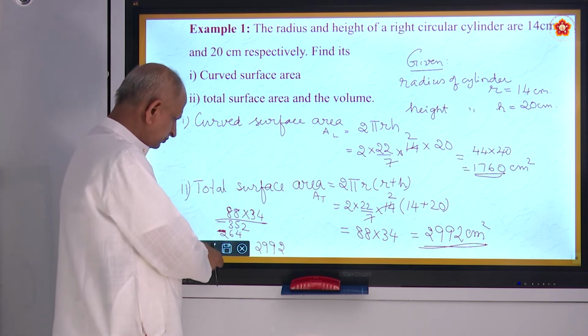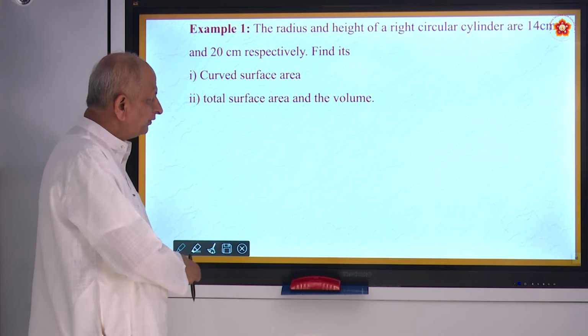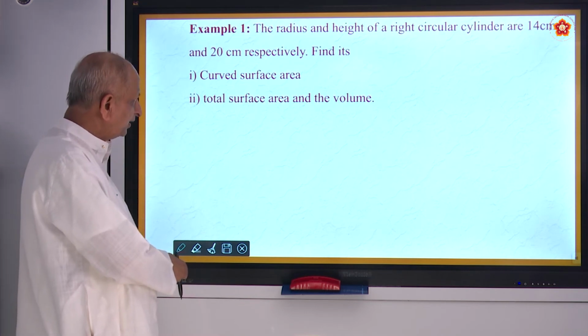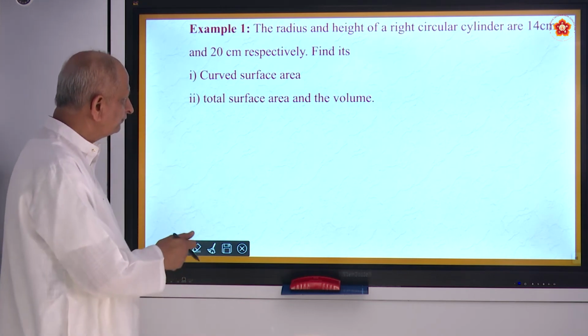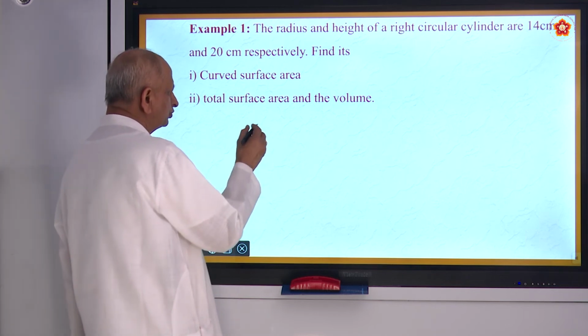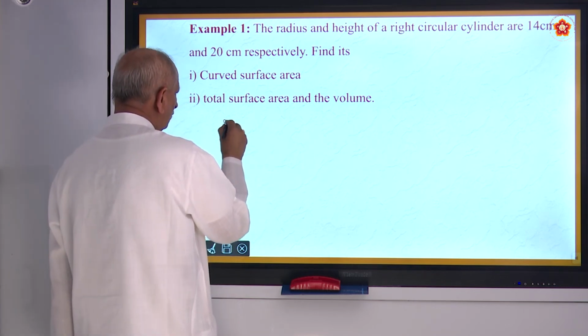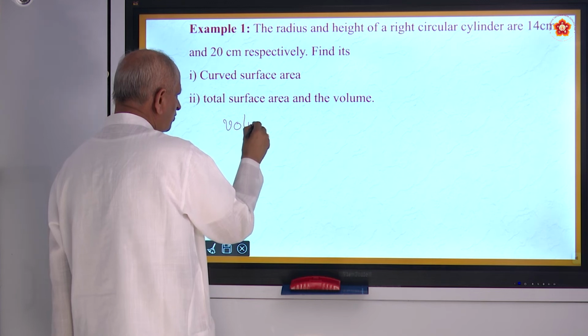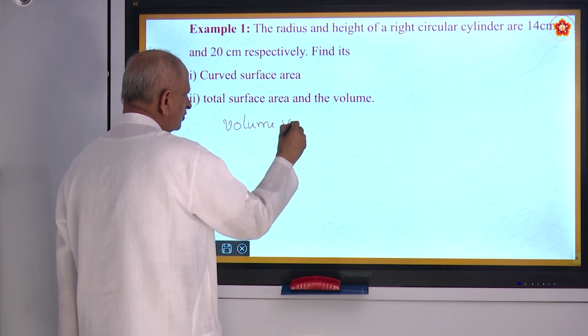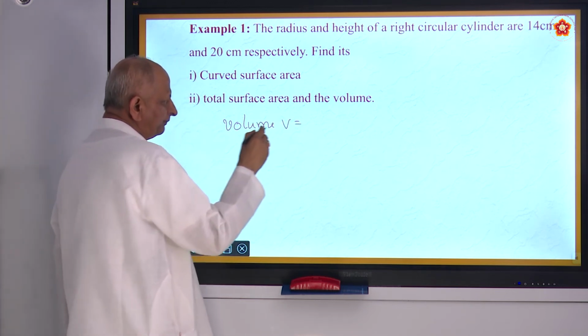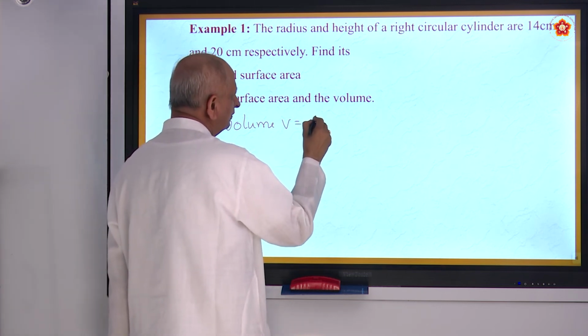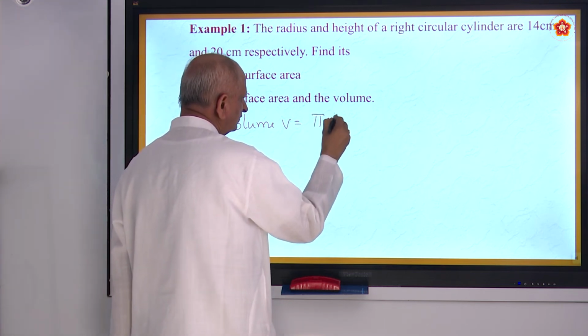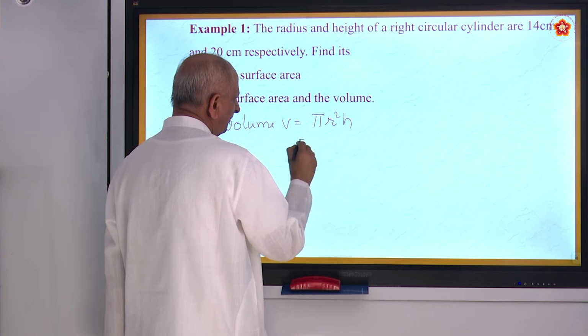Taken down? Okay. Now we will find, and one more is there, that is about volume. So volume is equal to V, pi r square h.